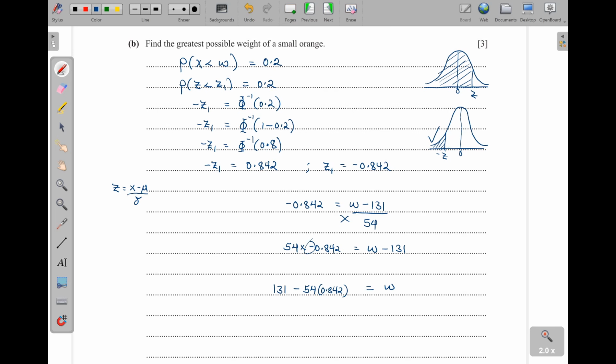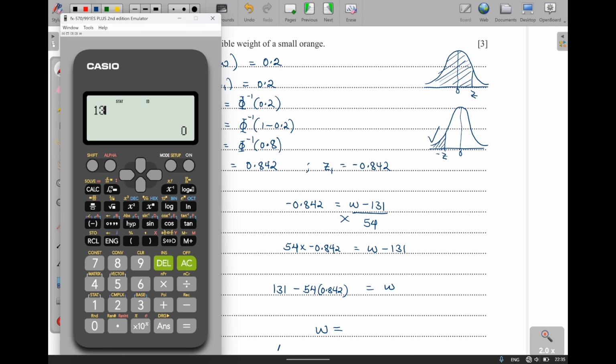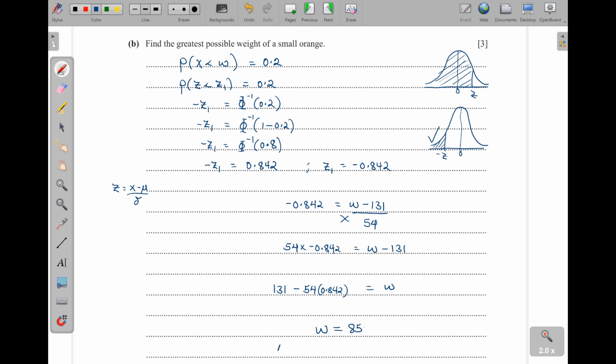So I've just put this negative just here. Okay, then what do we get as our W here? 131 minus 54 times 0.842 gives us 85.532, which I can write as 85.5. Okay, maybe grams, to 3 significant figures. So that is that.